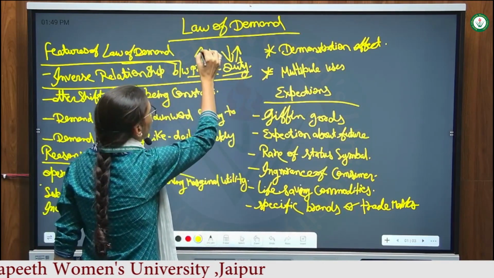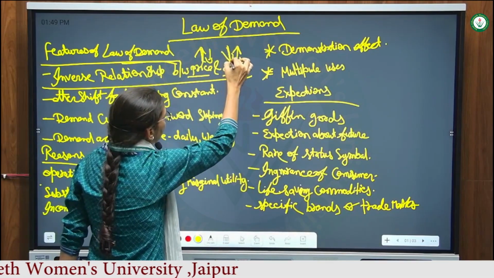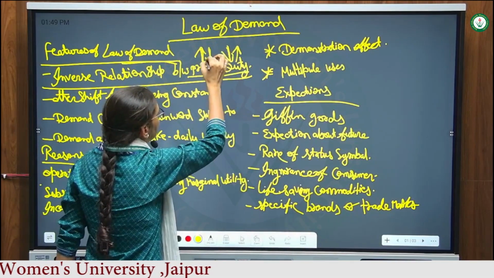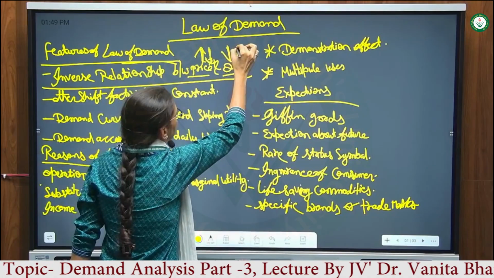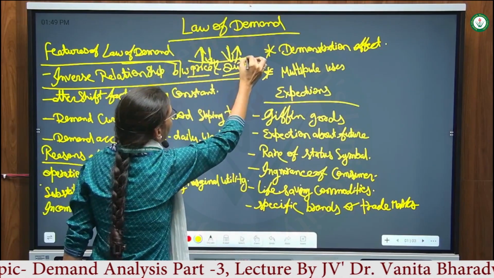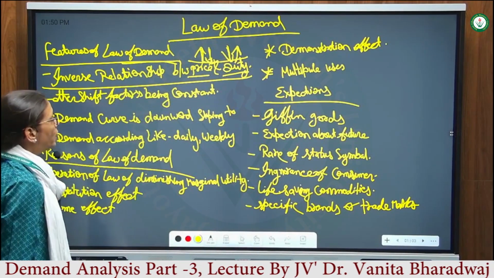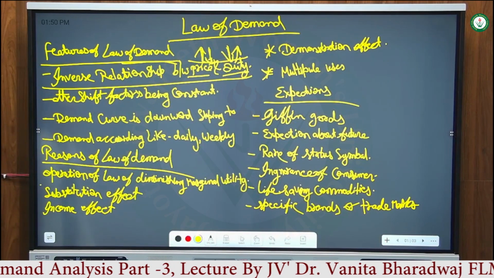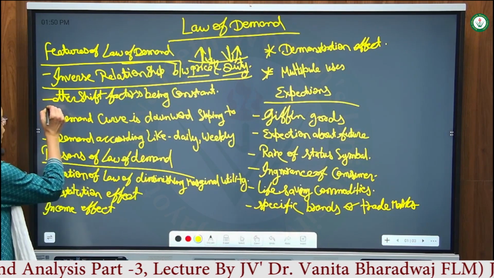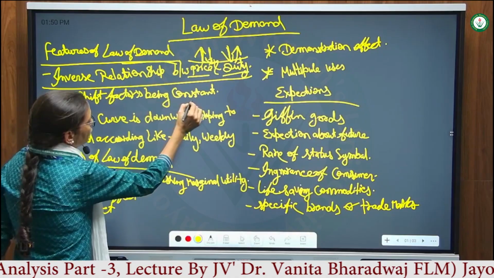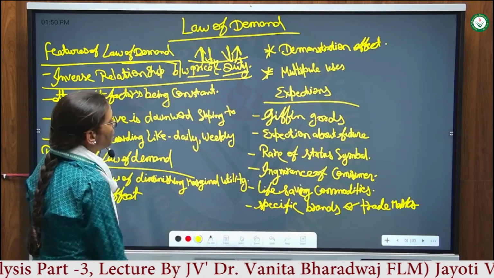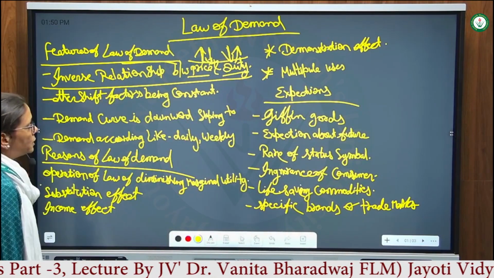When prices go up, demand will go down. When prices go down, demand will go up. This is the inverse relationship between demand and the price of a commodity, with the other shift factors being constant. When the law of demand is applicable, the shift factors remain constant.